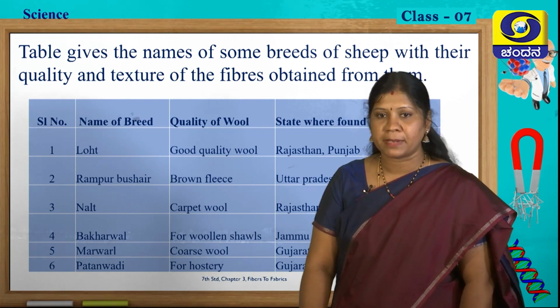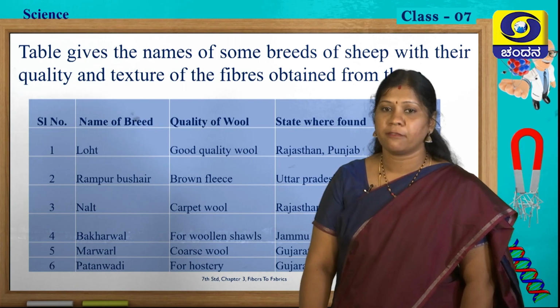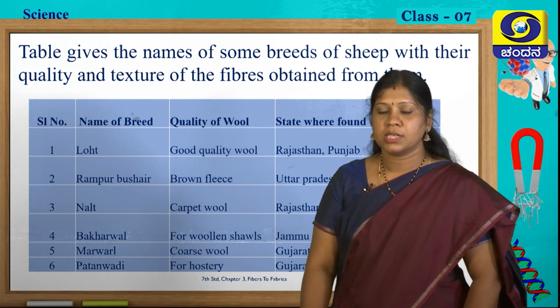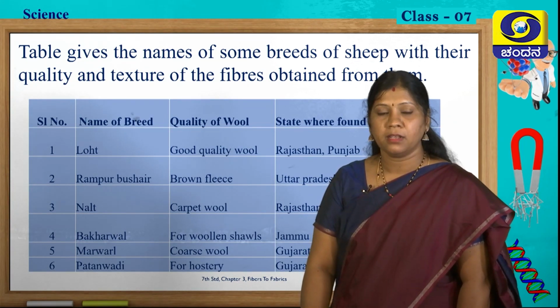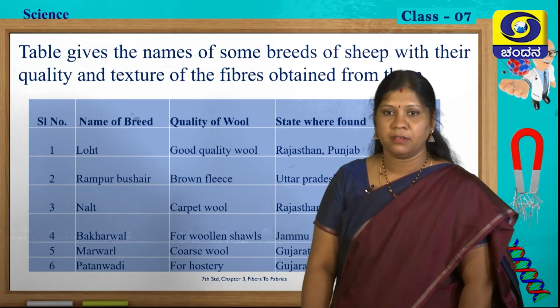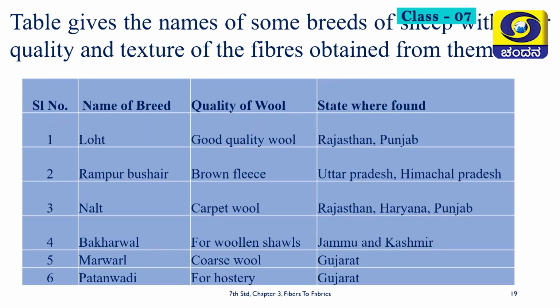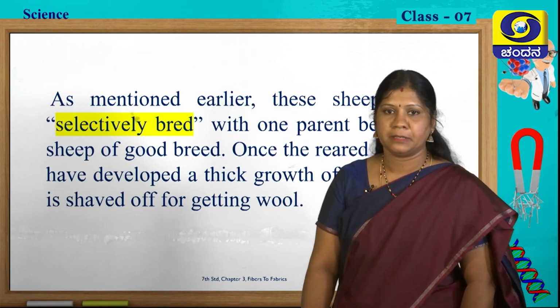The nature of fabrics, the nature of wool, is because of the particular source of animals from where they extract the wool. So this table gives us much more knowledge about the name of the breed, quality of the wool and the state where we found the particular animal. Fine. So they have given just 6 kinds of particular breed names. Even this is only a collection of animals inside our country. When we go outside of our country, all over the world it is distributed.